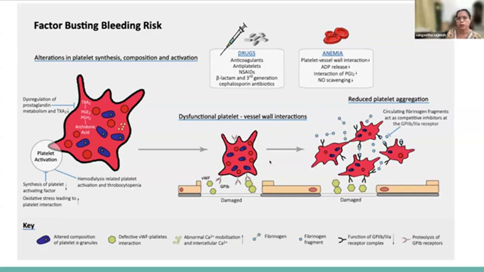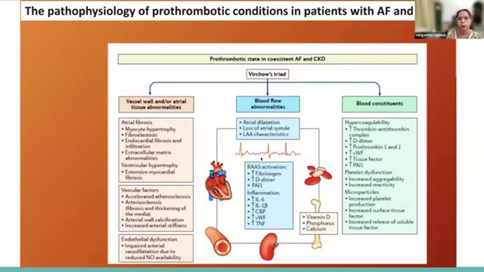And apart from that, patients could be having concurrent antiplatelet use or NSAID use and anemia, and all these factors will predispose the patients to reduced platelet aggregation, making the patient more vulnerable to bleeding. So we have to consider these patients as a group with a high risk of thromboembolism as well as hemorrhagic risk.